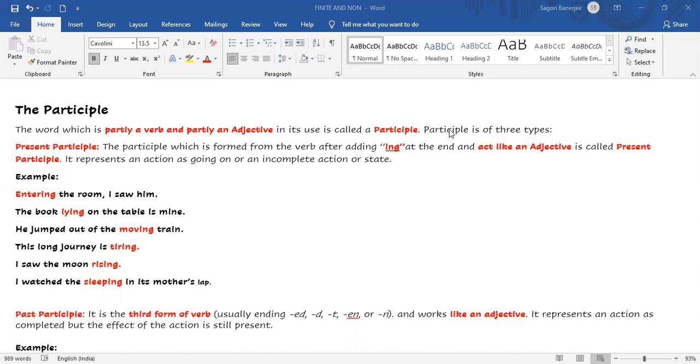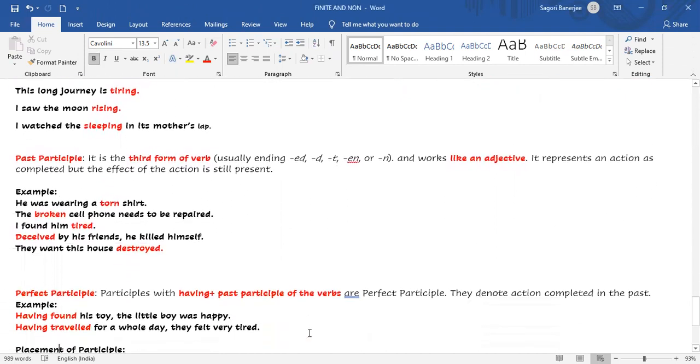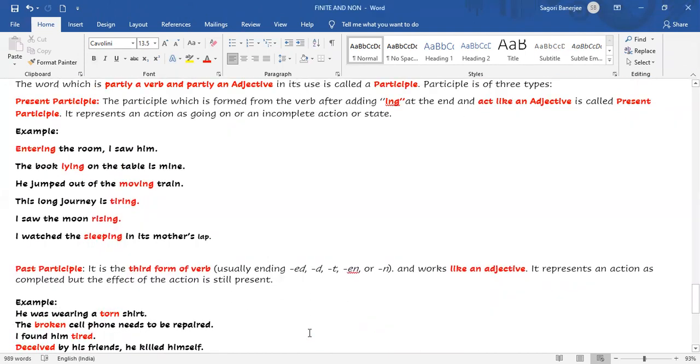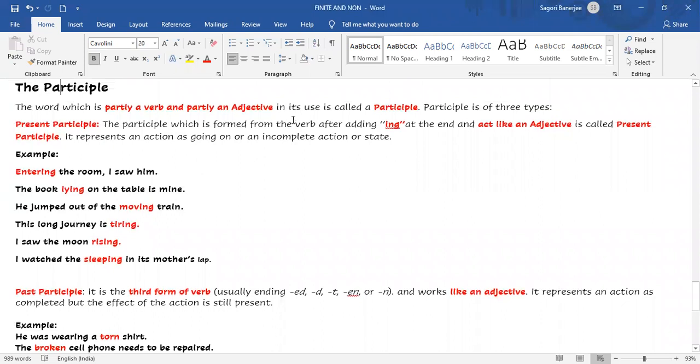Okay, so participle is of three types: present participle, past participle, and perfect participle. Let's begin with the present participle. The participle which is formed from the verb after adding ing, that is, when ing comes at the end of the verb and the word verb plus ing acts like an adjective, is called a present participle.